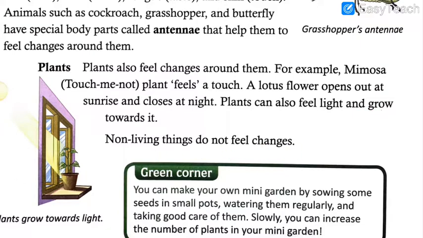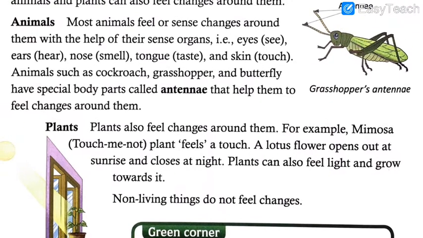Non-living things do not feel changes, as simple as that. So here in this part what have we seen? We saw how animals feel changes. In that two partitions were there. Few animals have the same sense organs as human beings have, like eyes, ears, nose, tongue and skin, whereas few insects and animals like grasshopper, cockroaches, butterfly, they have the antenna on the top of their head to feel the changes all around.